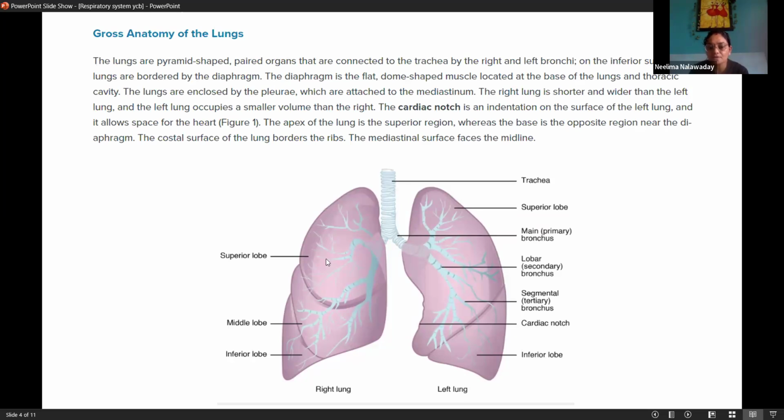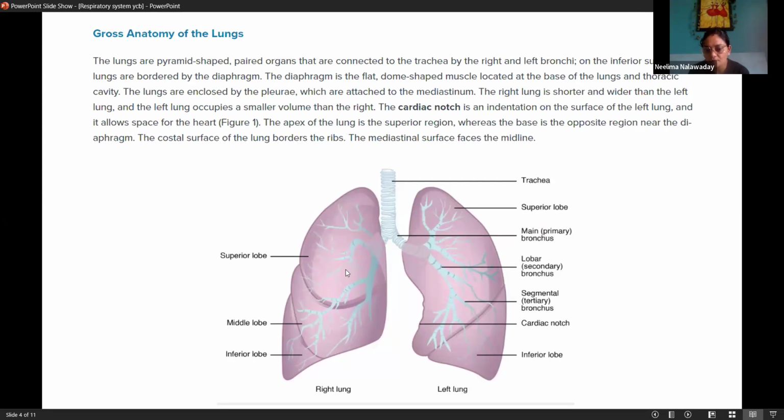Now you can see here the right lung has three lobes. The upper part is the superior lobe, then the middle lobe and the inferior lobe, and they are separated by this notch or this line you can see here. So three lobes are there. It is a whole, in continuation. This organ is not literally separated, but it has three parts.